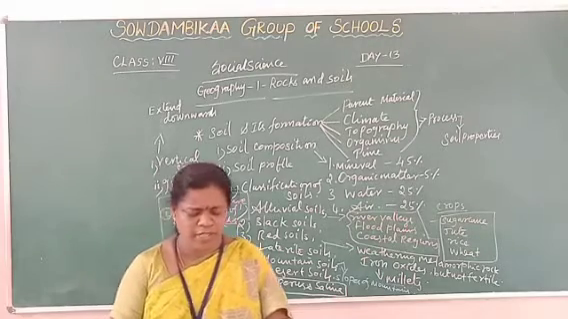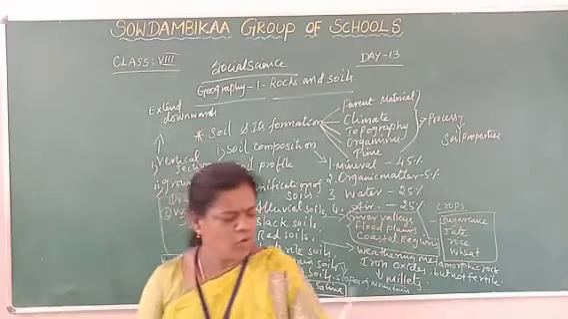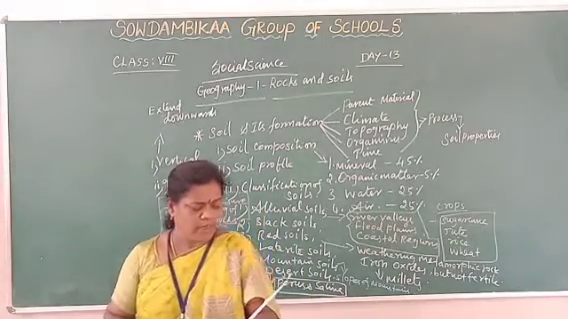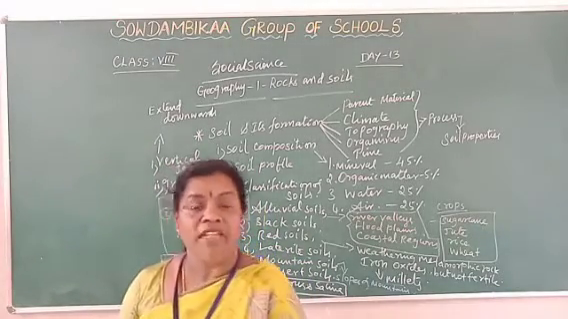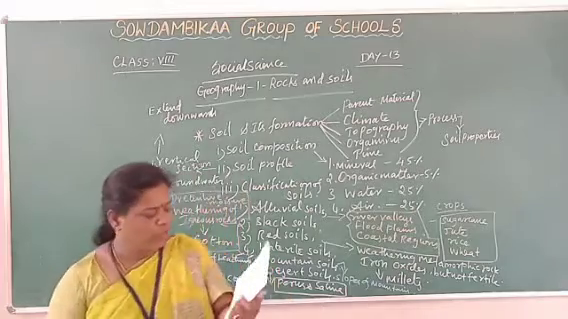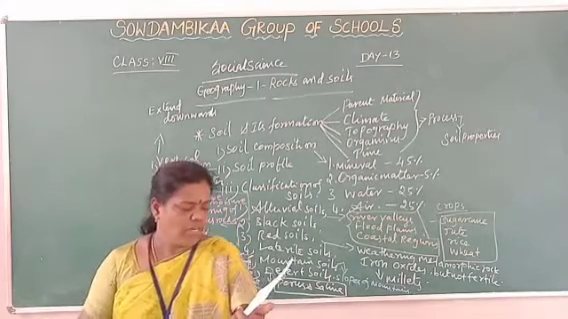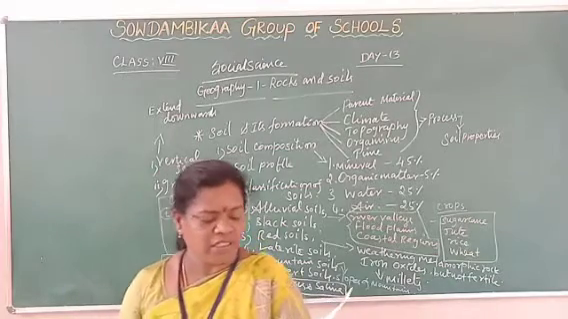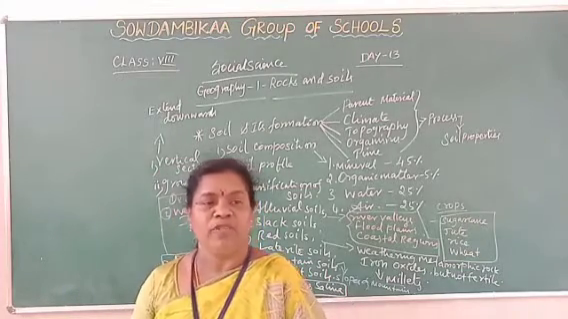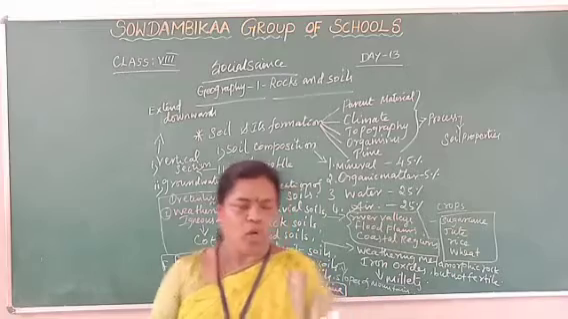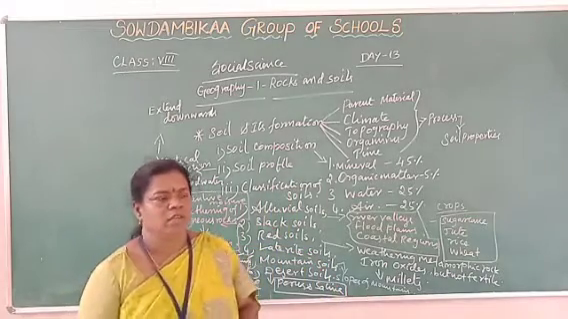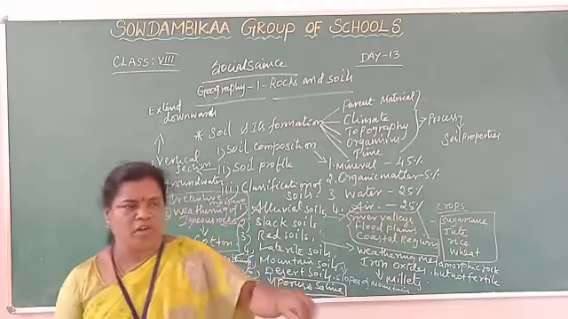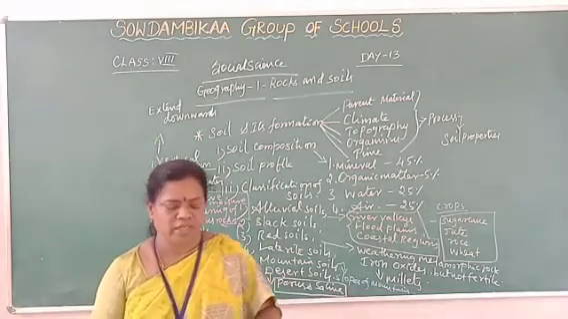First Roman number: choose the correct answer. Second Roman number: fill in the blanks. Third Roman number: match the following. And fourth Roman number: answer in brief. Two types of questions are asked: one is 2 mark questions, answering briefly, and another is distinguish between, that means differentiate between two types of rocks. We need to write the differences between two important rocks.